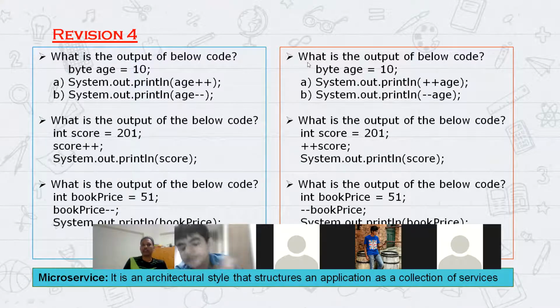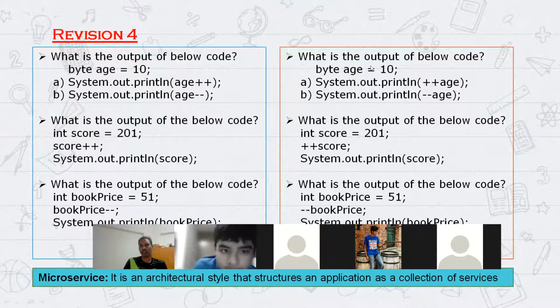Okay. Now let's see. We have given plus plus on the right side, right? So try to see what will happen on the left side. Aditya, can you answer this one? What's the output of the below code? Byte age is equal to 10, and then the first statement only: System.out.println(++age). What will it print? One moment.